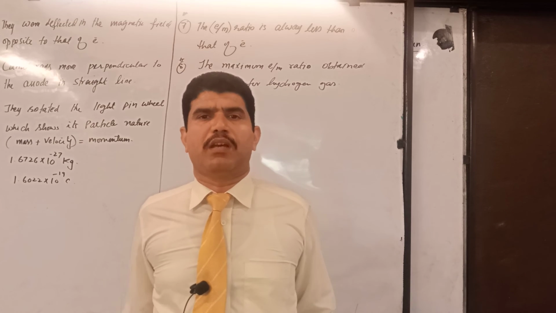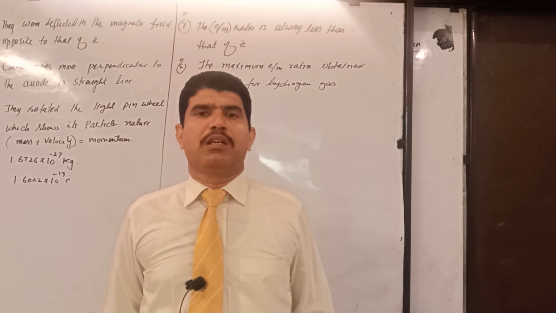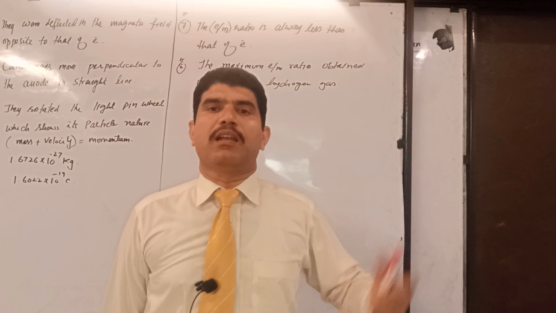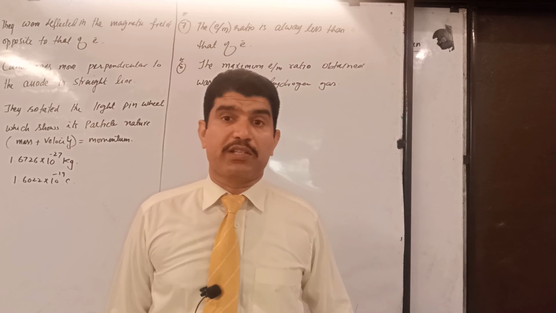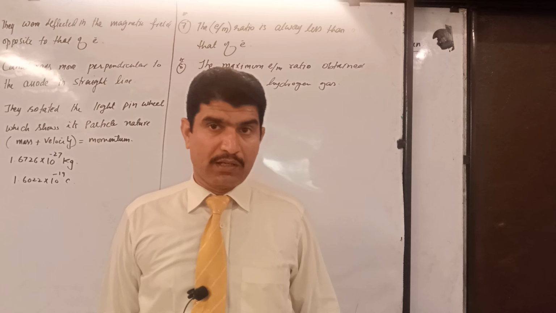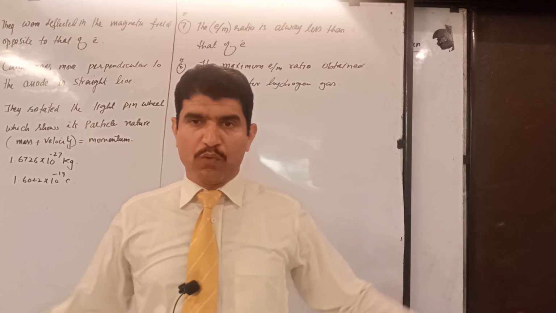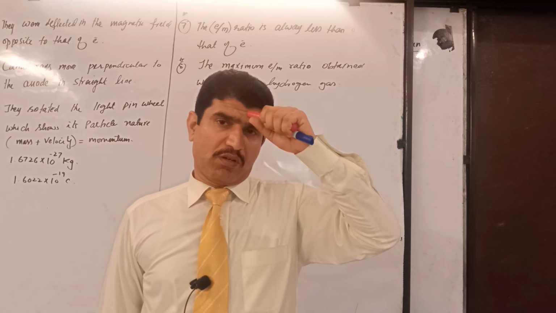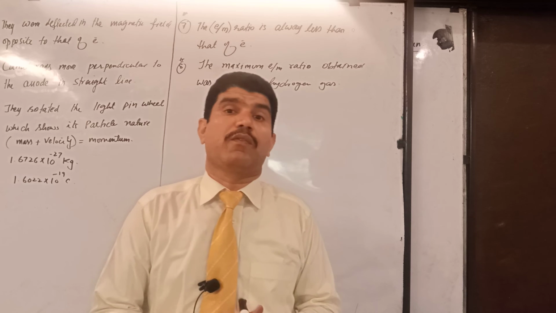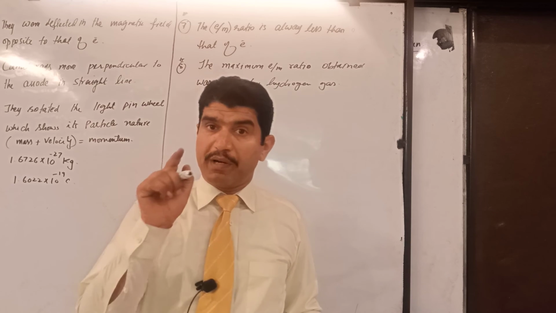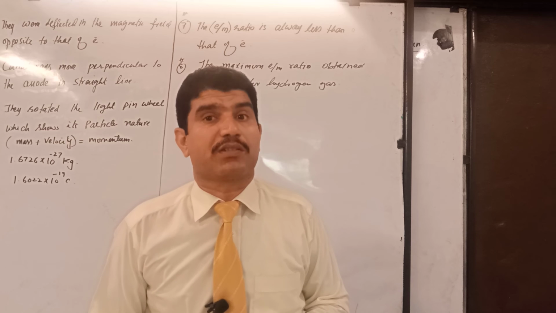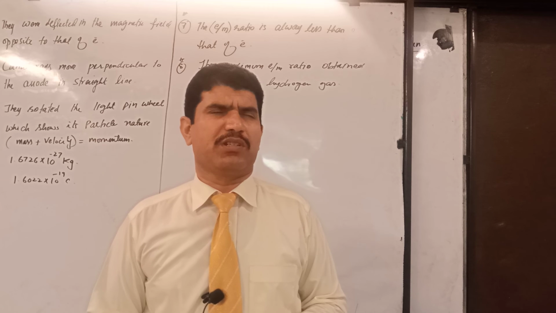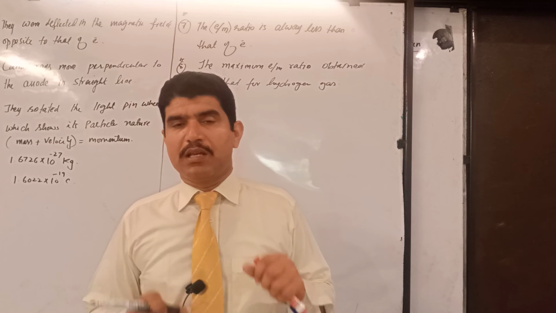You can use any gas if you want a color change. If you change the nature of the gas, you will obtain a different color. The color in the discharge tube depends upon the nature of the gas. If you change the gas, the color will change. If you use a mixture of gases, you will get a mixture of colors. But remember, the E by M ratio of electron is constant for every gas. In this case, the E by M ratio is not constant. It changes. The maximum E by M ratio obtained was that for hydrogen. I think it is 9.54 into 10 raised to the power 7.